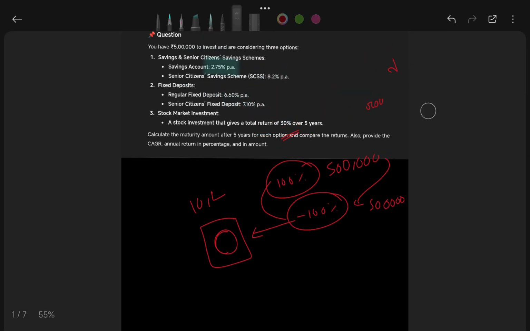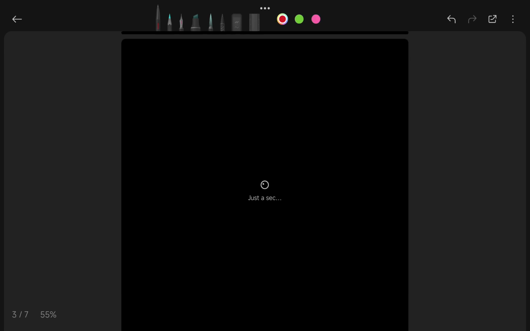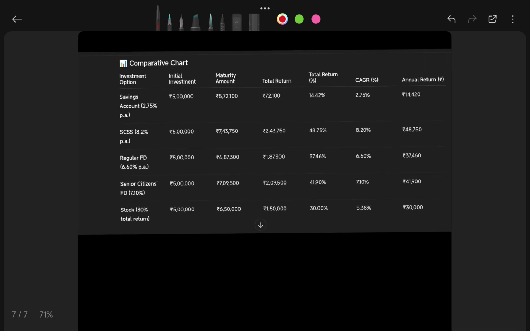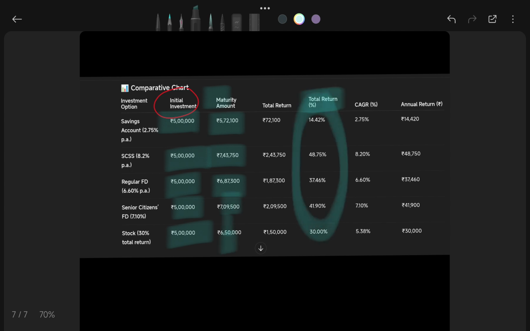Now I have also drawn a comparison chart, just to recapitulate the entire discussion that we have had. In this chart, the concepts will become very clear. This was our initial investment, which was fixed in every alternative. In every alternative, the maturity value differs depending upon the case. We have seen the total return in the bank account is this. In the total 5 years, this is the bank return, this is the bank return. Now this becomes comparable.